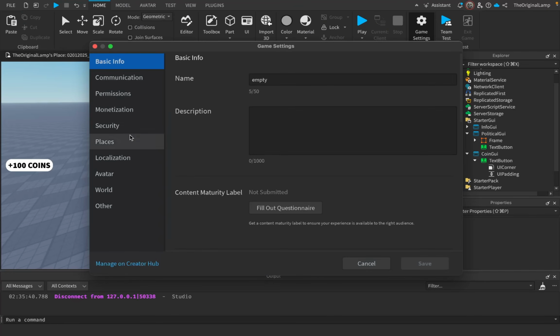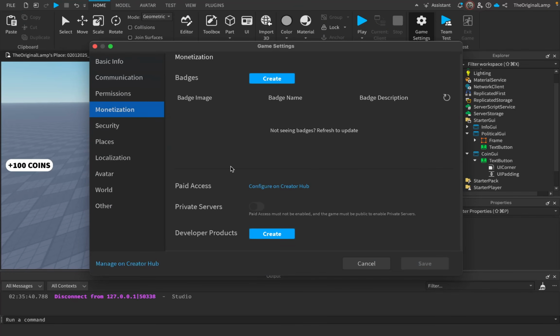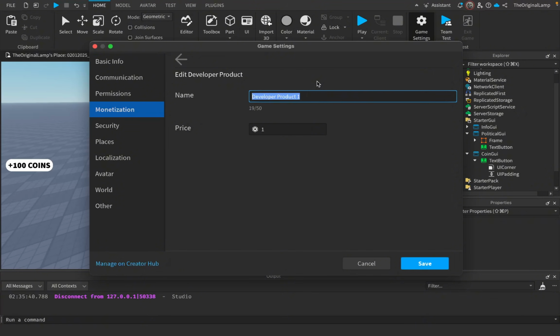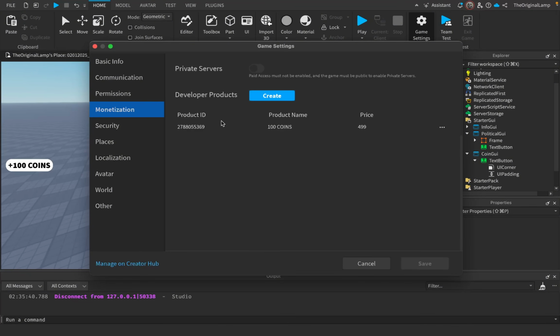And this is where our developer product comes in, which is just a fancy naming for a thing where you pay Robux. So what I'll do is I'm going to call this 100 coins. There we go. And we're going to make this cost, let's say 400 Robux, right? Which is a good amount. So 400 Robux for 100 coins. Or actually, let's do 500. 500 sounds nicer. Or maybe 499. Yeah, let's go businessman style here. So yeah, 499 for this developer product.